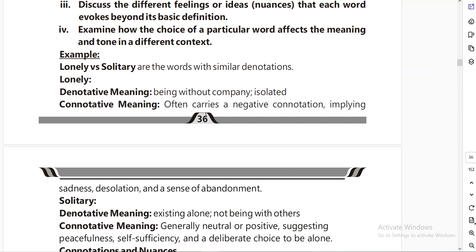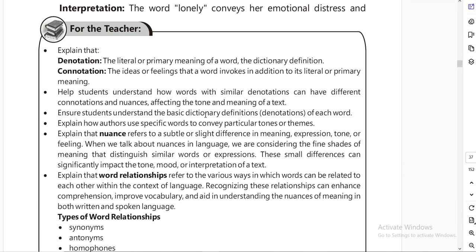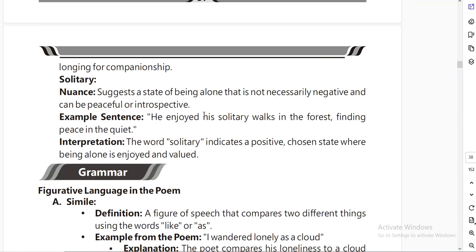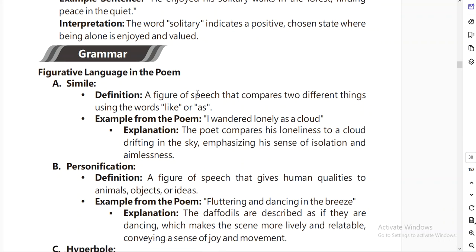Let's move towards the next important part of your exercise, that is grammar, in which they are telling you about the different figurative language in the poem. Okay, figurative language or literary terms are such devices which writers use to beautify their pieces of writing. Okay, they can also be used in prose writing or poetry writing.